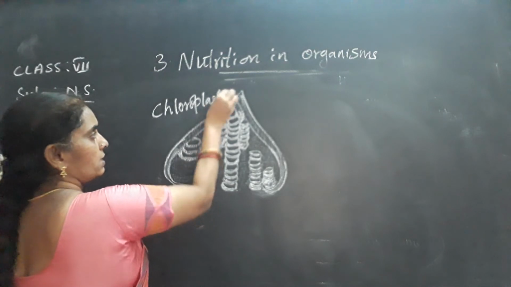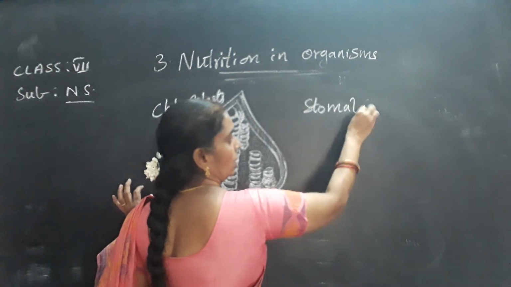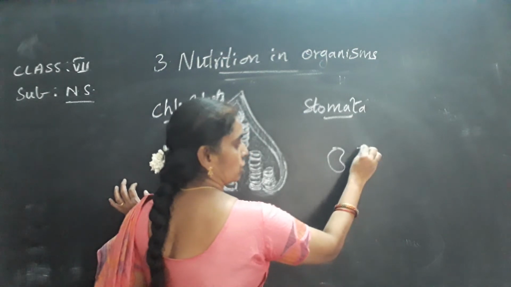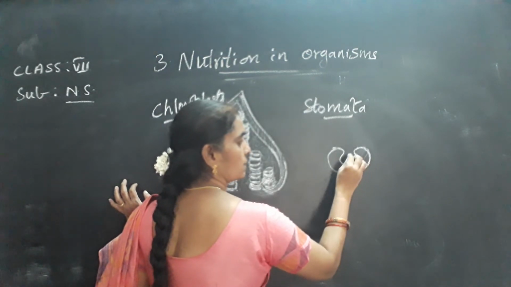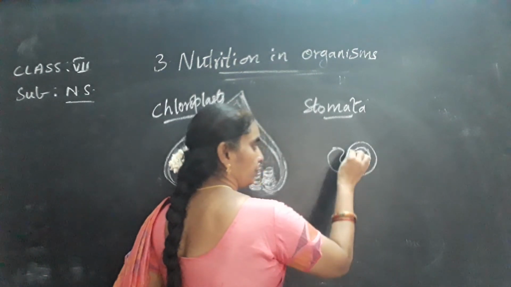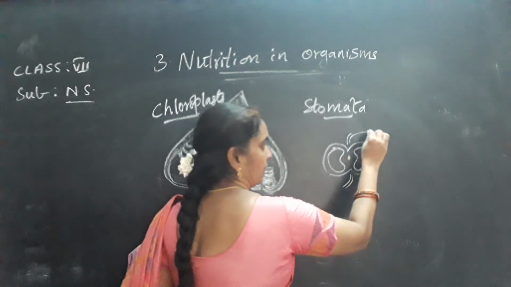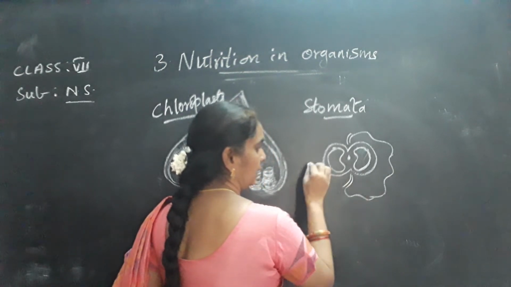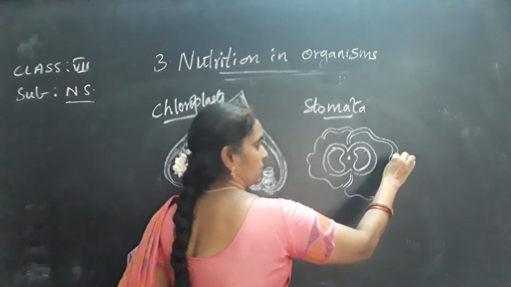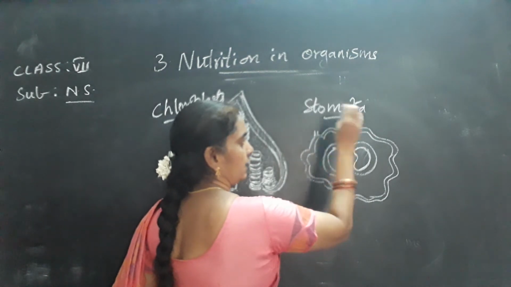We have already studied about the stomata, isn't it? What is stomata? They are the bean-shaped structure present in the leaves. They are small holes that are present in the leaves, isn't it? So they are numerous in number. They contain the guard cells, and inside the guard cells you can see the stomata. So you know very well the structure of the stomata, isn't it, children?